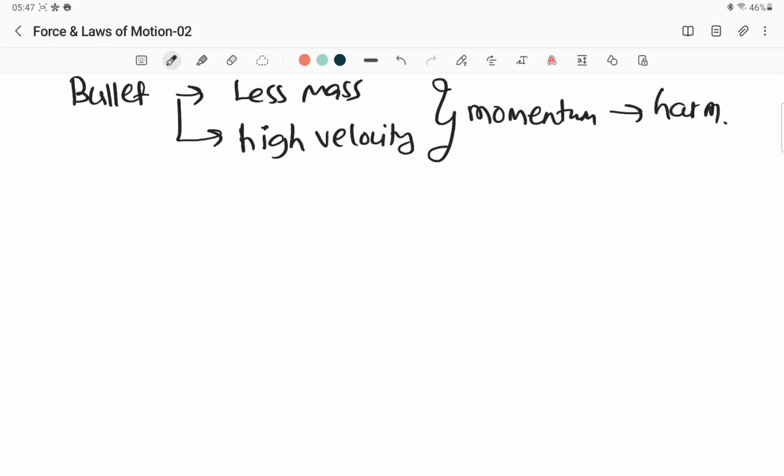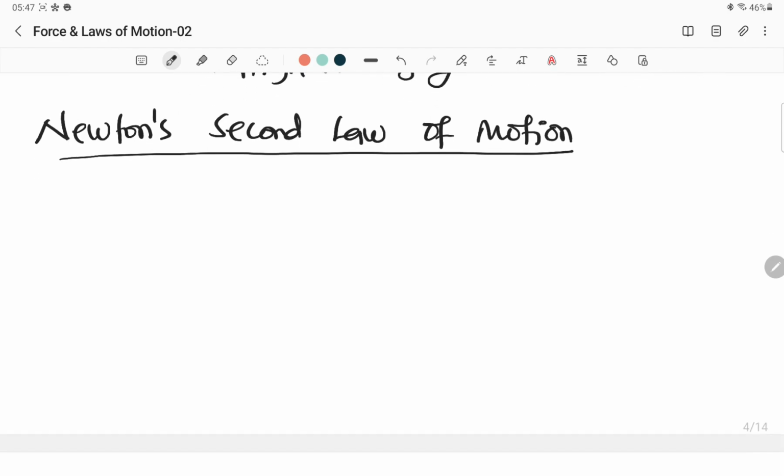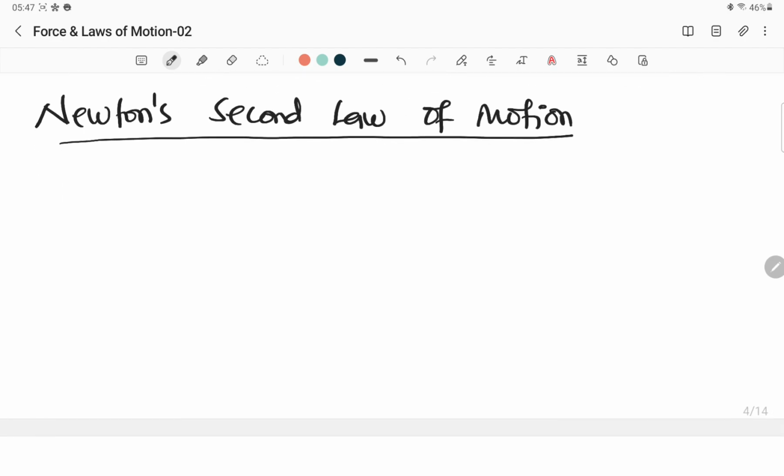All right. Now let us look at Newton's second law of motion. So what is this Newton's second law of motion? Very important law. Somebody says Newton's second law of motion means F equal to ma. They say the formula, but the formula is there, but the definition: what does Newton's second law of motion say? Newton's second law of motion says